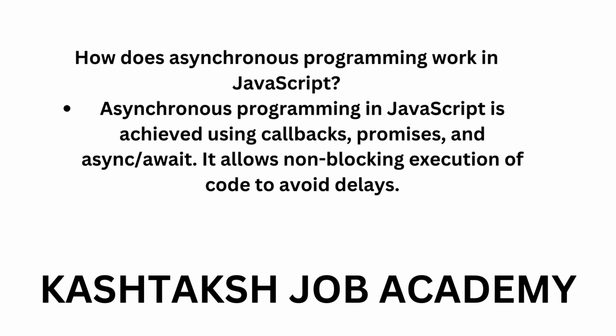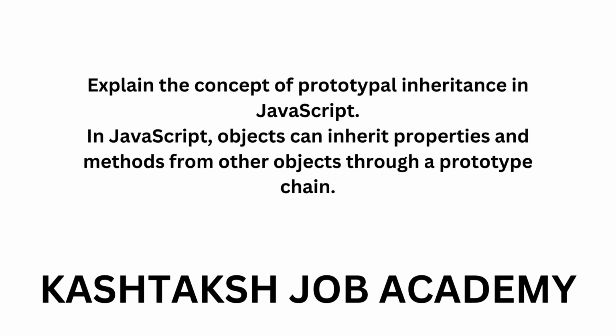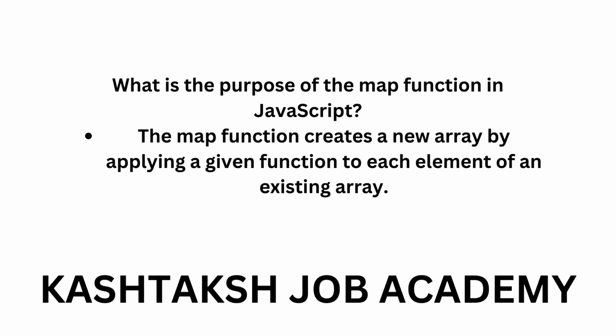How does asynchronous programming work in JavaScript? Asynchronous programming in JavaScript is achieved using callbacks, promises, and async/await. It allows non-blocking execution of code to avoid delays. Explain the concept of prototypal inheritance in JavaScript. In JavaScript, objects can inherit properties and methods from other objects through a prototype chain.